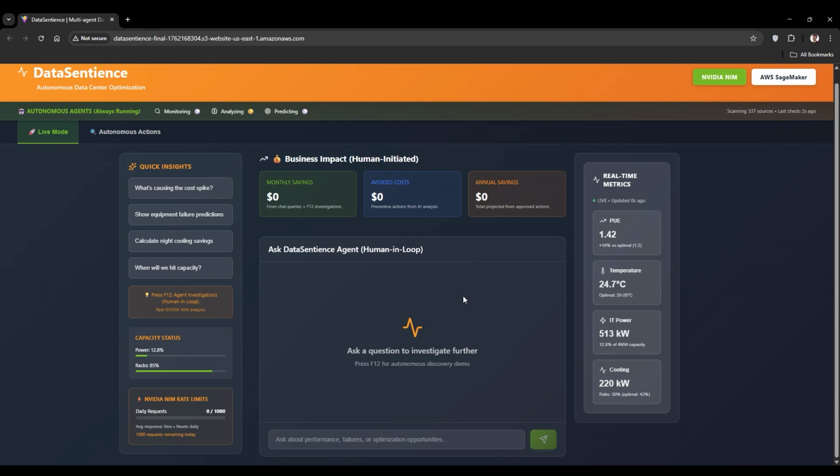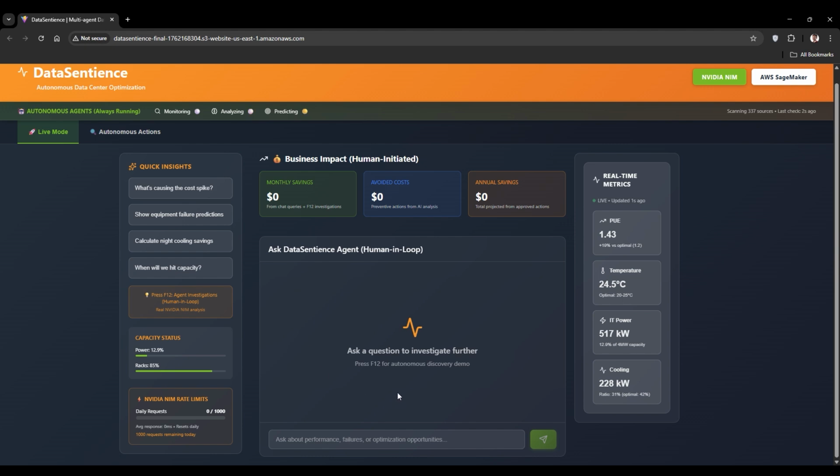Hi, today I present to you DataSentience. It's an autonomous data center optimization AI. It's entirely multi-agent, meaning there's multiple agents working together, and it's built off of NVIDIA NIM deployed on SageMaker.